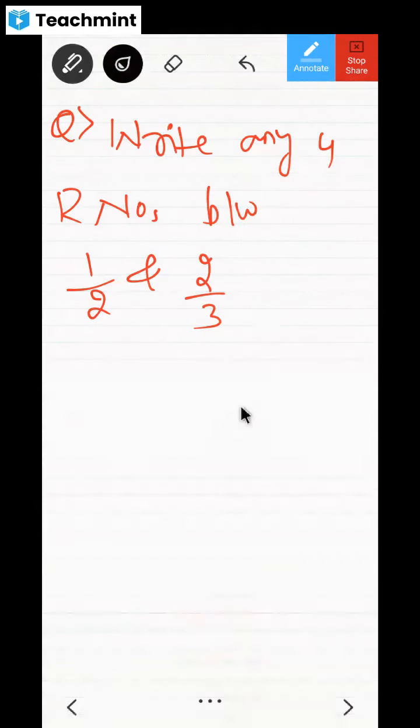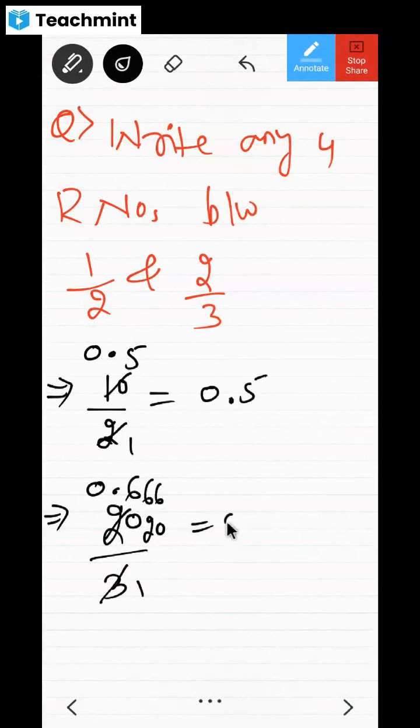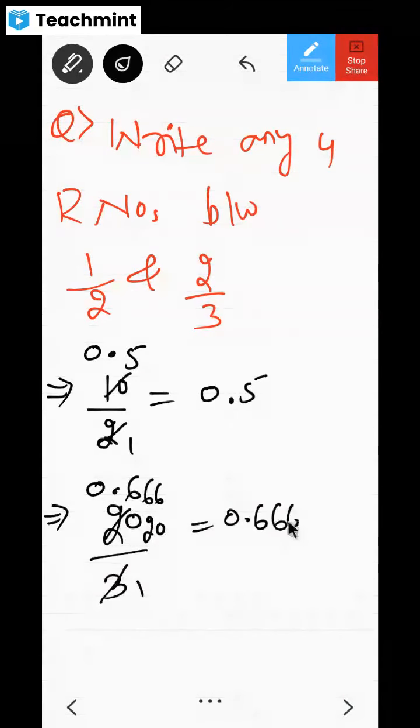Next, 2 by 3 means, again you can do it the same way. 3 ones are, 2 is there, so you can give 0 point and 20 it becomes, and 6 twos are 12, so 3 sixes are 18, then 2 is the carry, then 3 sixes are 18, it continues. So that is like 0.666, no? It continues like that, no? So this is also one rational number and this is also one rational number, no, dear children?